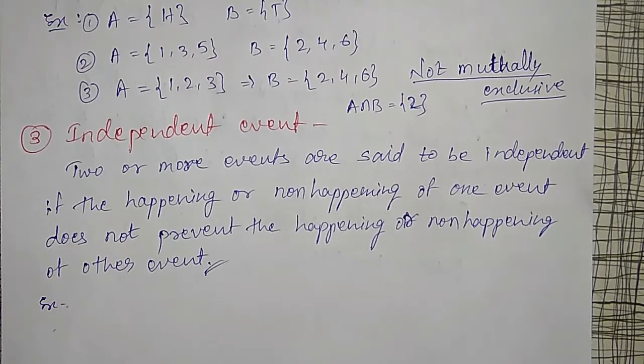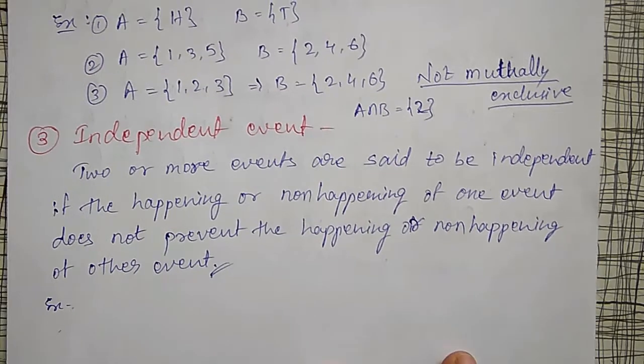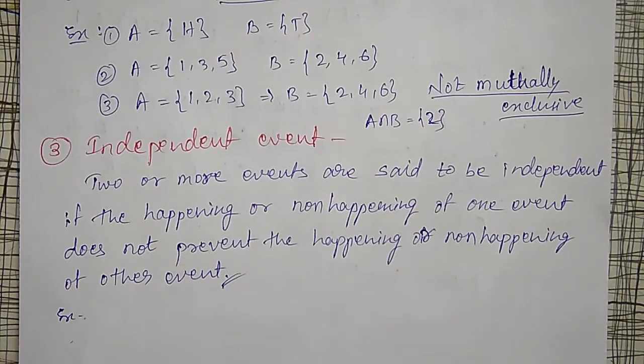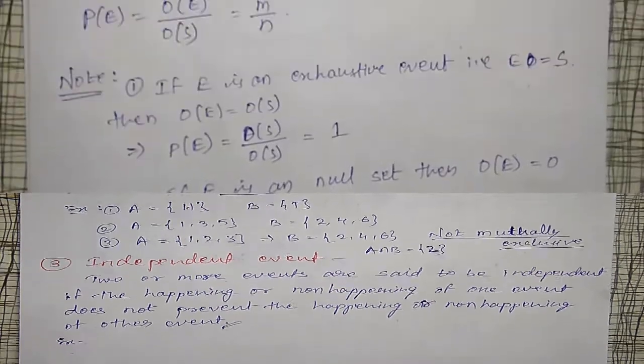Therefore they are independent. Queen, therefore drawing a queen in the second event will be 4 divided by 52. Therefore this is an independent event. Next I am explaining the mathematical definition of probability here.